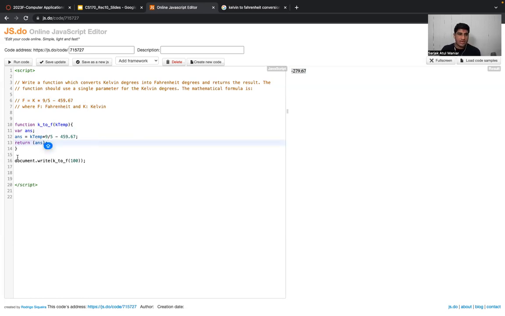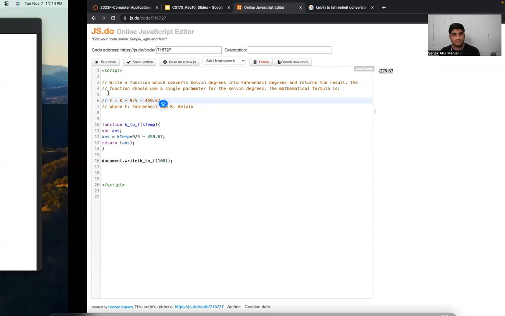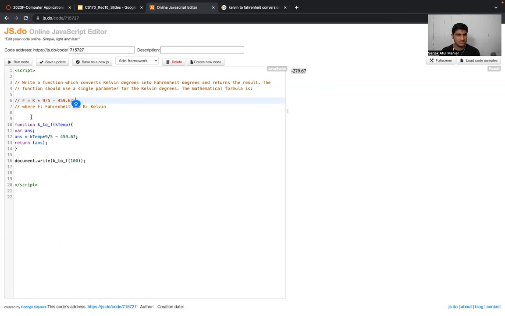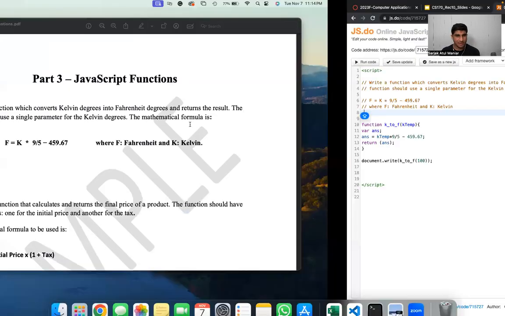That's it. And over here, I'm using the document.write method because we want to see the output in the web browser. And while calling the function, I'm passing a value over here, 100, which will be accepted by this parameter, right? So that's the thing. And I think, yeah, this should be fine. This was just a basic program.